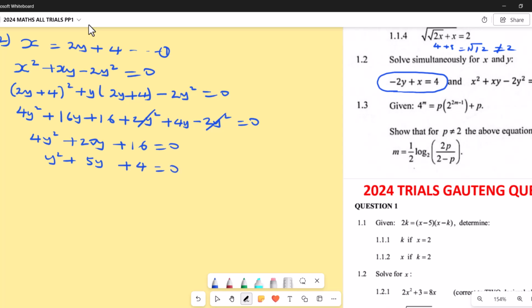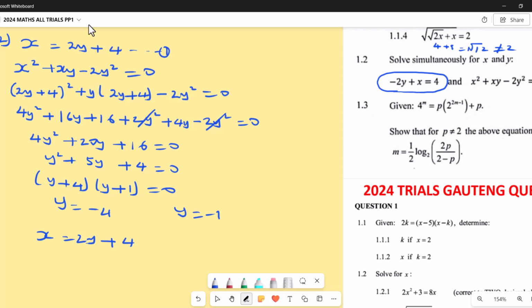So the factors here, we can say y plus 4 into y plus 1 equals 0. So again, you see we have 0 here. Either y plus 4 is 0, giving us y equals negative 4, or y plus 1 is 0, which gives us y equals negative 1. So don't forget our x. x was 2y plus 4.